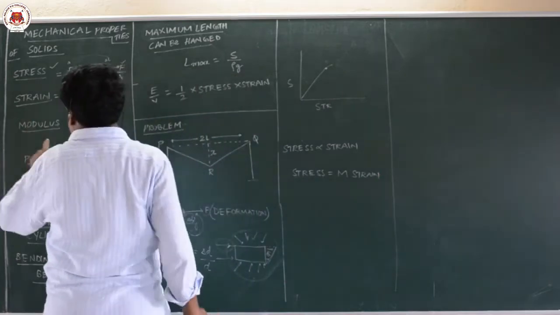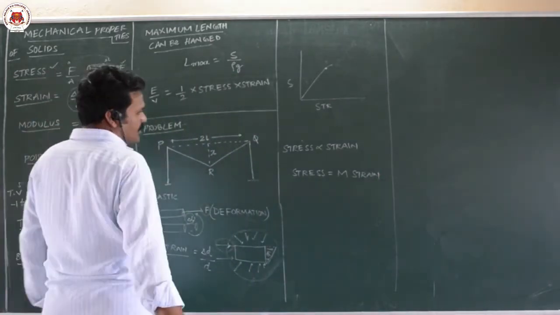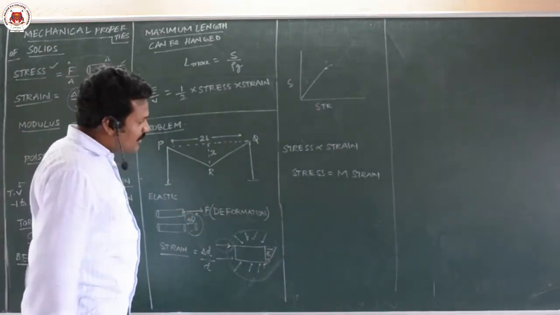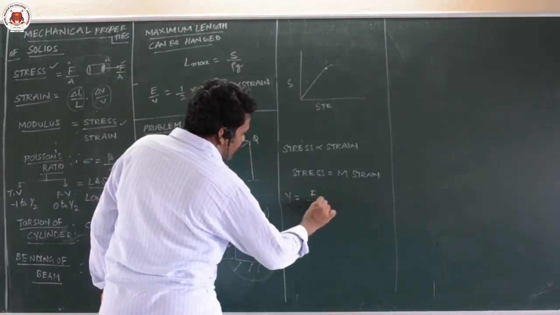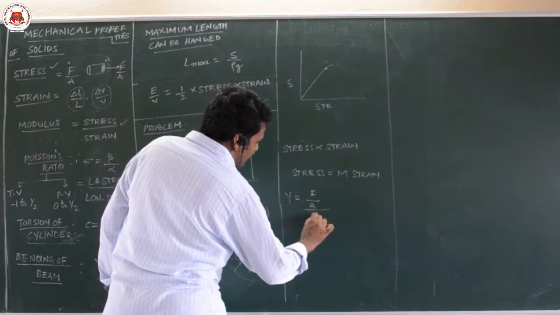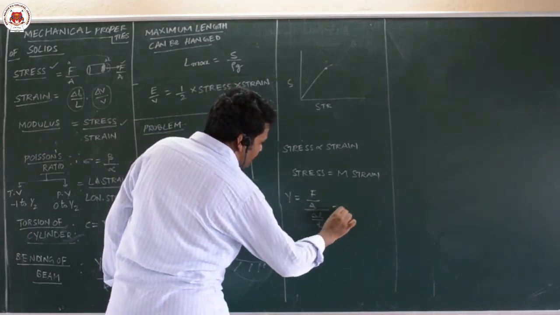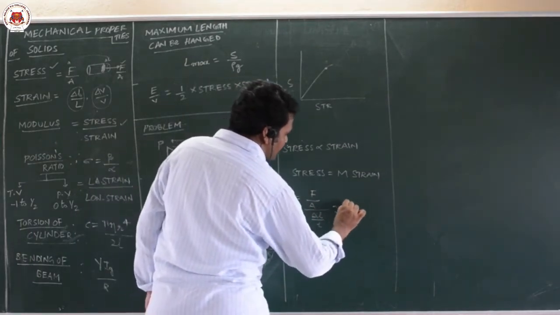That's why it is written here: modulus is equal to stress by strain. Three types of modulus are there. One is Young's modulus, Y is equal to F by A divided by delta L by L, which is FL by A delta L.